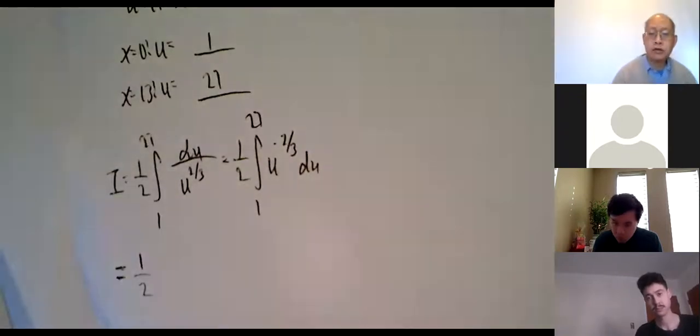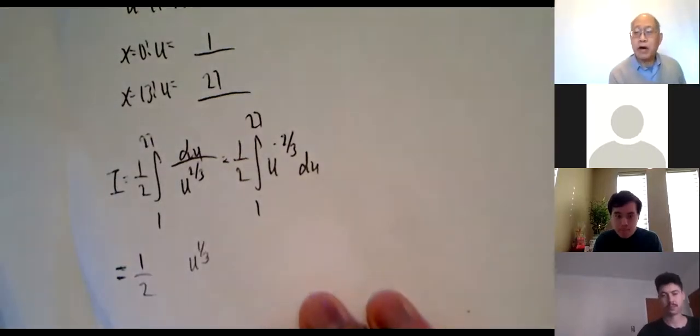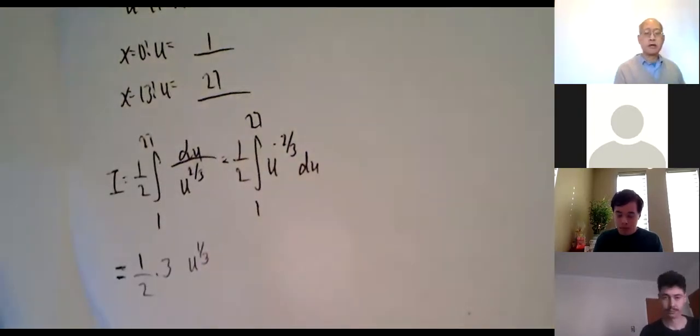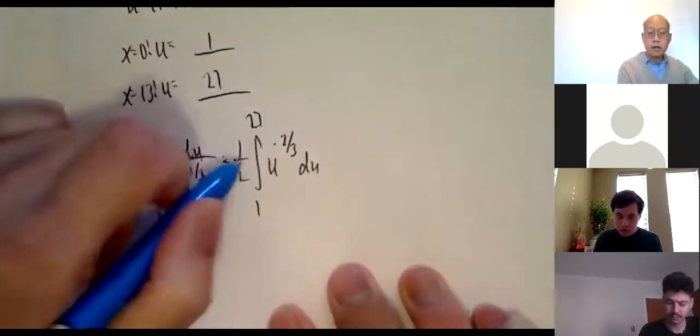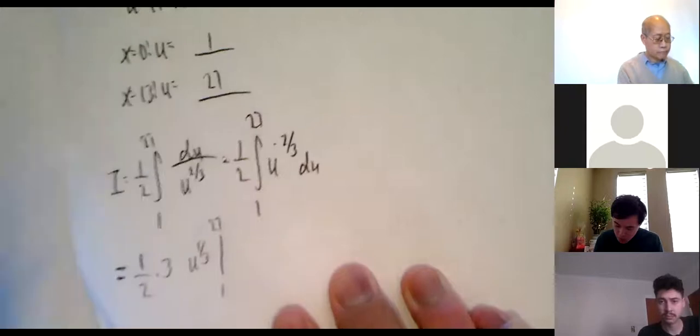Okay, u to the minus 2/3. u to the 1/3 divided by 1/3, times 3. This is a definite integral, so we don't need the plus c. The funny looking s moves from the left side to the right side and straightens out.